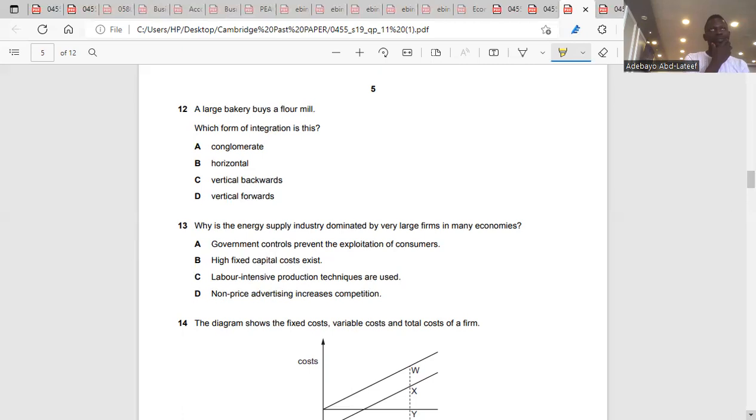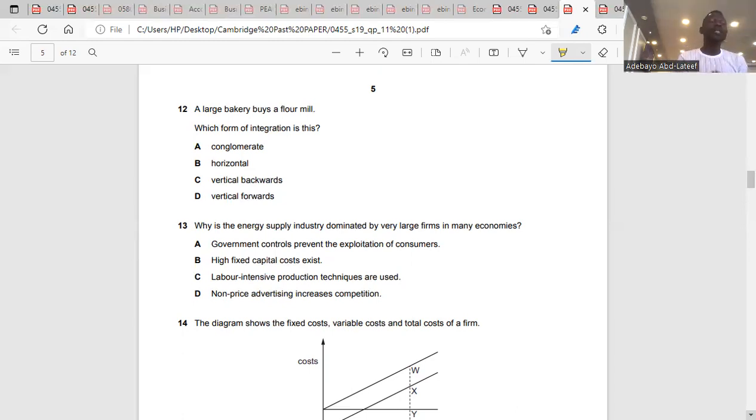The bakery is in the secondary sector, and it's buying a flour mill, which is in the primary sector. So is it forward vertical or backward?